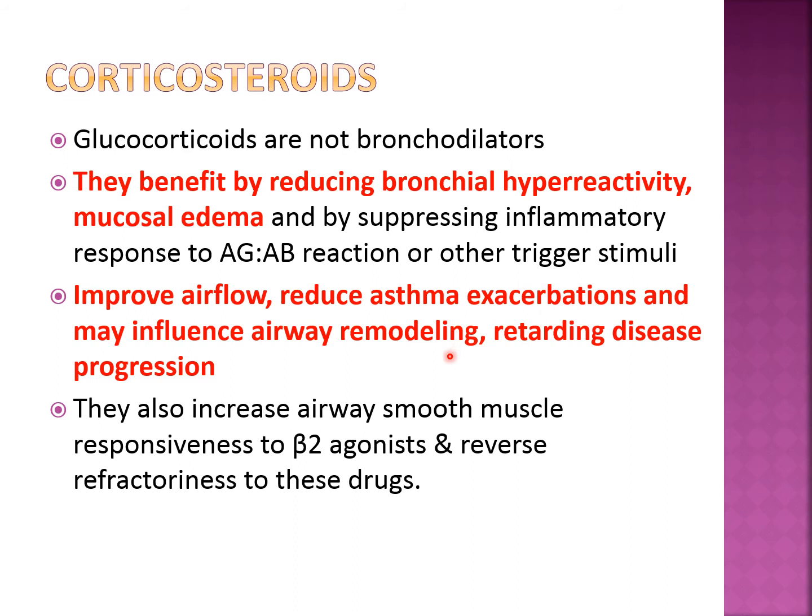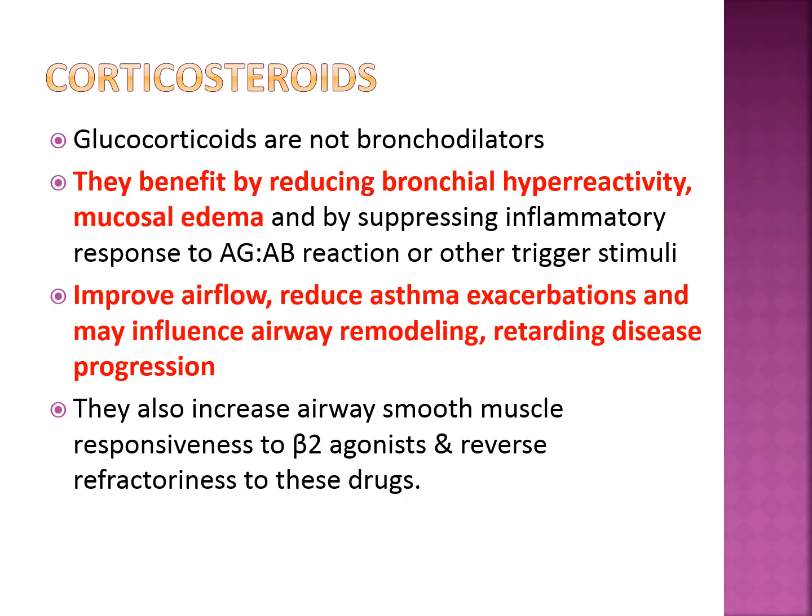Okay, that is reduced. They may influence the airway remodeling. The pathology which has happened in trachea and bronchi is reduced or reversed by the steroids, and they retard the disease progression and prevent the progression of asthma. Also, they increase the airway smooth muscle responsiveness to the beta-2 agonist and reverse the refractoriness or tolerance which is developed to this drug.